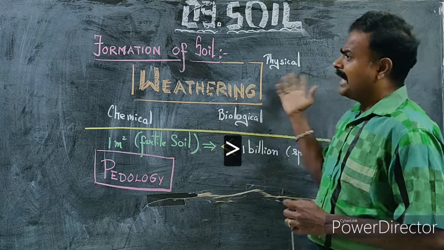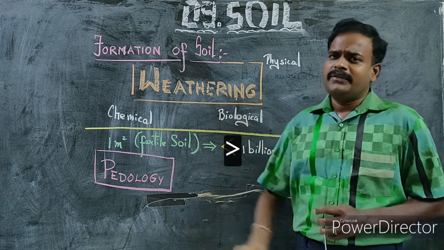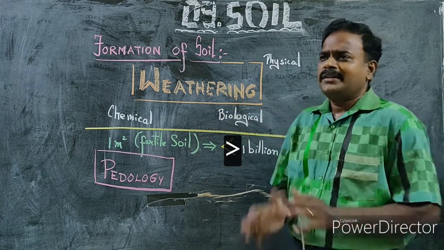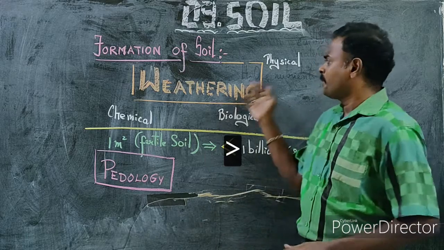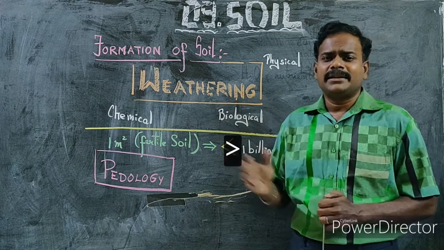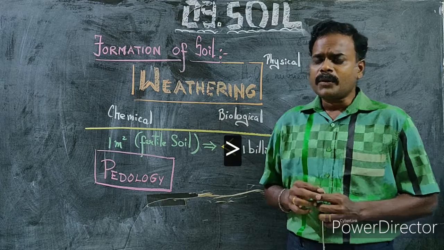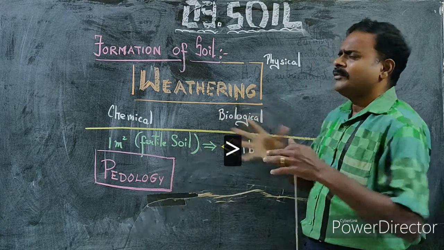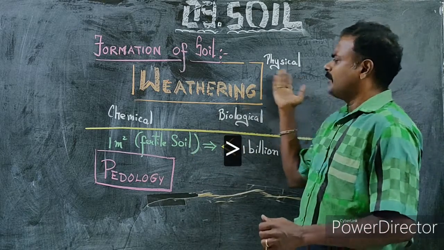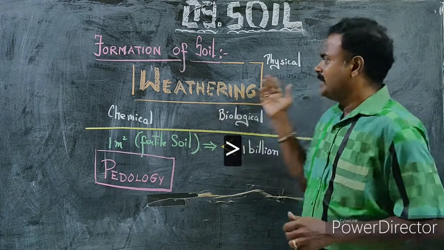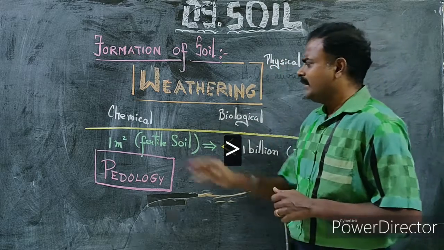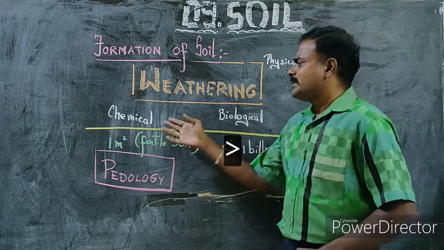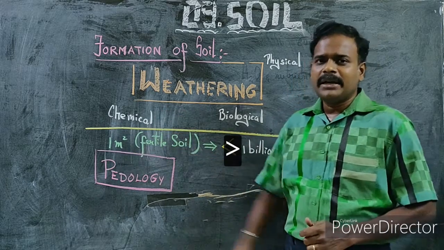Air, in the sense of a strong wind, or a force of water, that is waterfalls, breaks the rocks into pieces. And the climatic factors like thunder or lightning, especially lightning and thunder, I don't want to separate them. They can cause weathering or breakdown of rocks, and those we call physical weathering. There are some chemicals which rupture the rocks into pieces, and those come under chemical weathering.